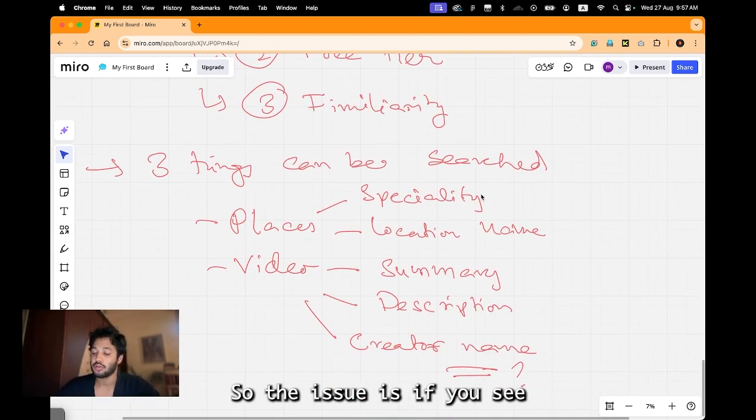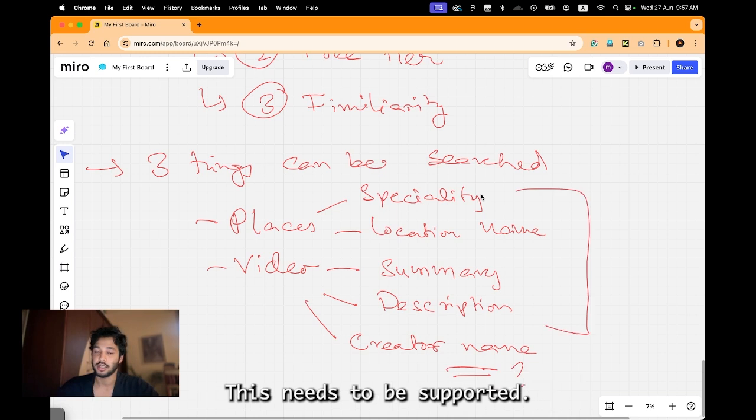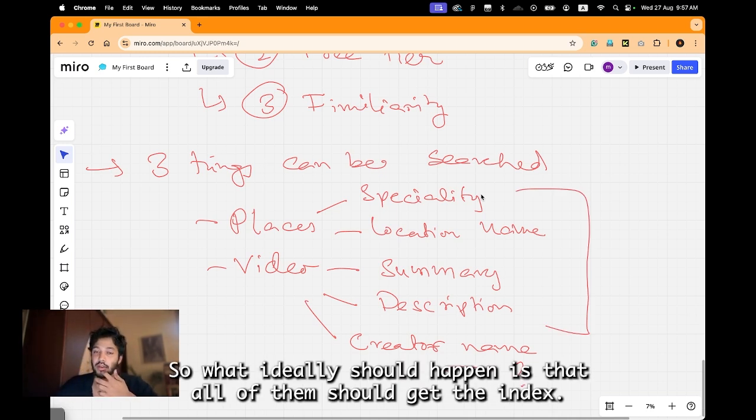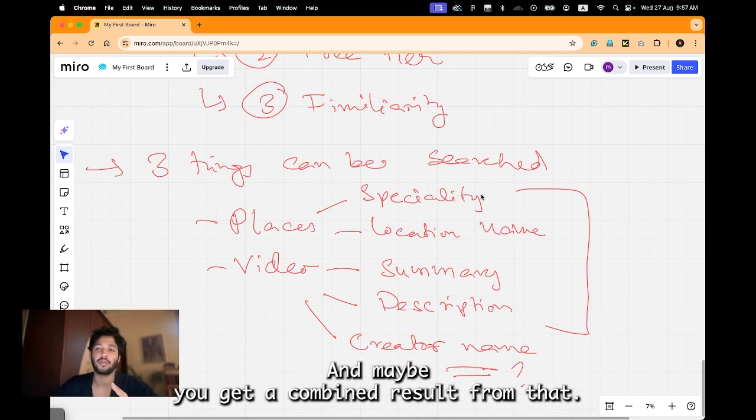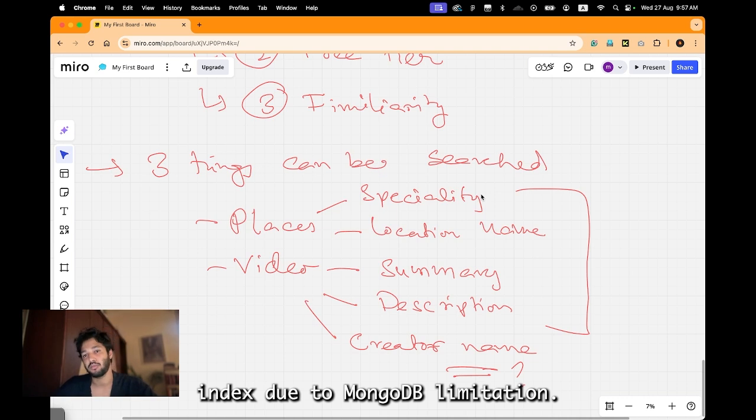So the issue is that there are two broad categories and four subcategories that need to be supported, but we only have one index. Ideally, all of them should get an index and you get a combined result from that, but that will not work out because we only have one index due to Mongo's limitation.